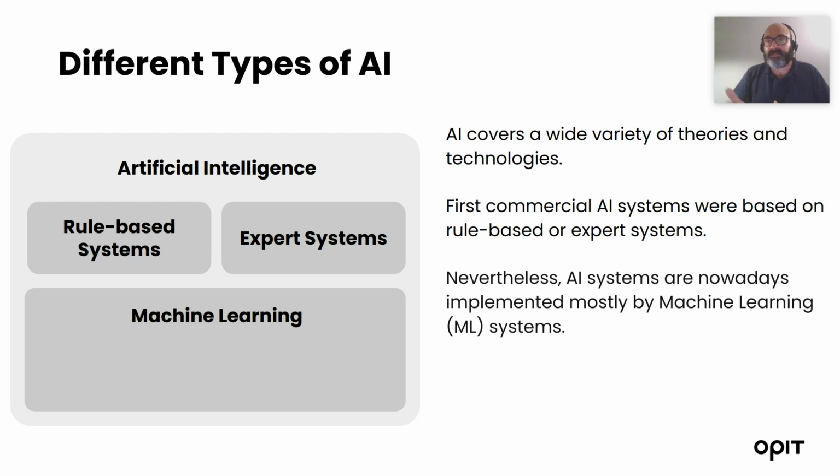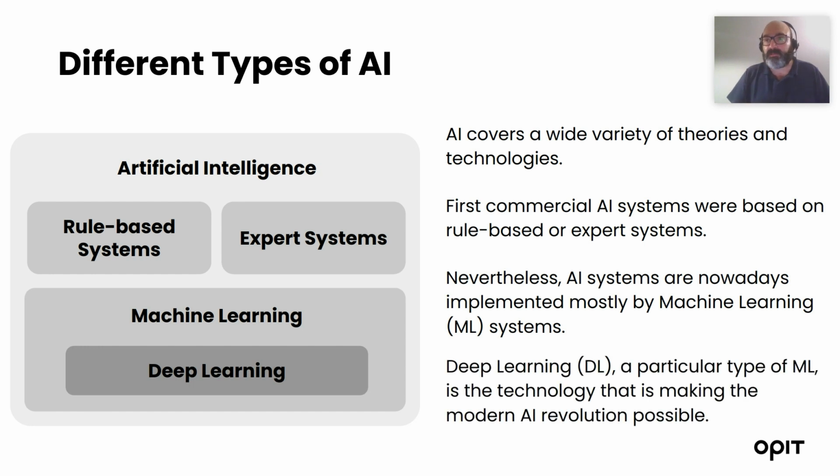But there are other types, the modern artificial intelligence systems that today are making the revolution. Nowadays, these AI systems are based on machine learning, which are algorithms that are able to learn directly from the data. And there is a particular subfield of machine learning called deep learning, which are machine learning systems that work through several layers. But let's go step by step.